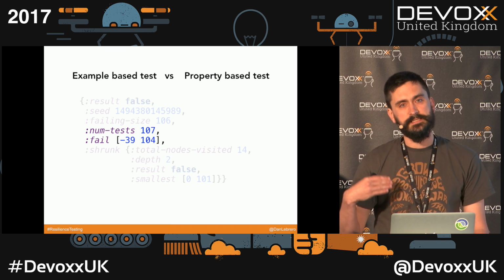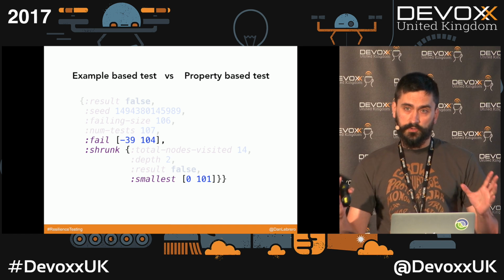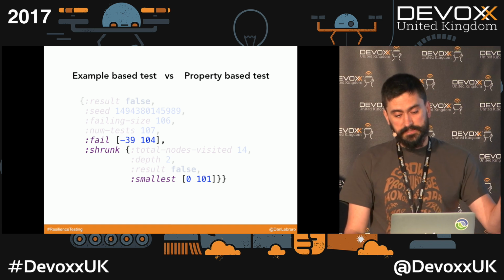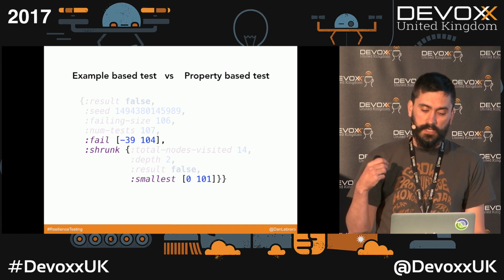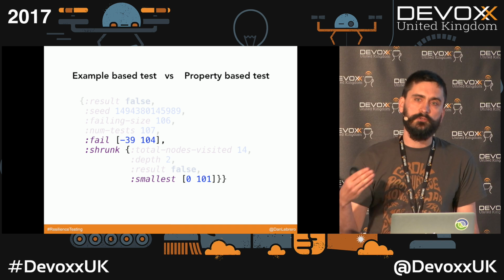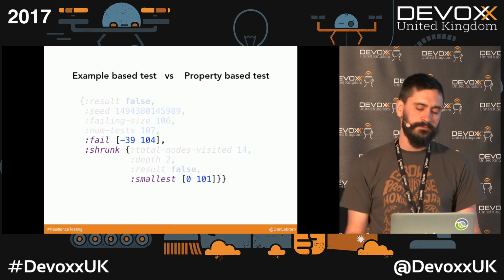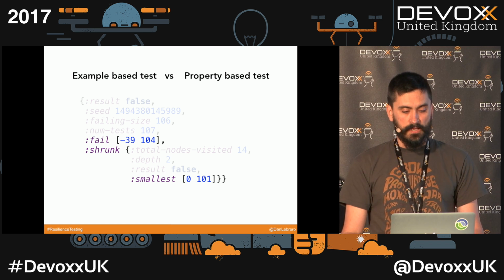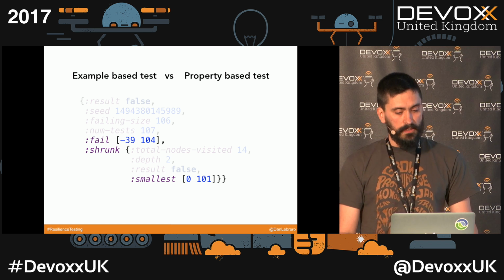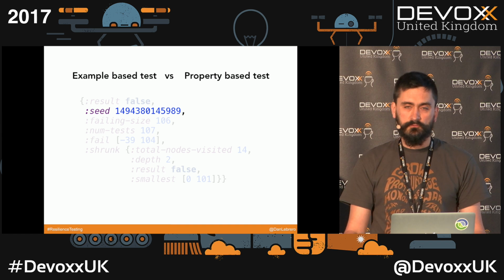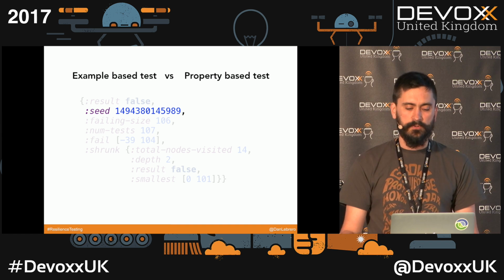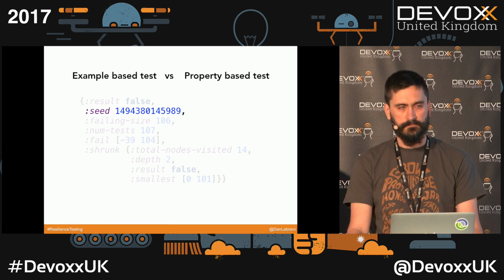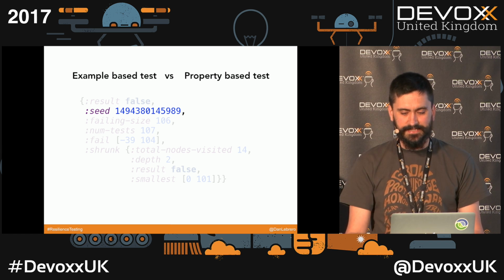But then it does the shrinking. In the shrinking, in the case of numbers, we try to find smaller numbers, numbers close to 0. And it's able to tell us that if you try the same function with 0 and 101, and notice it's 101, then your property fails. Apart from that, it's going to give us a seed. So if we want to run exactly the same test with exactly the same inputs, you can use that seed to generate the same inputs. And that's basically it, property-based testing.